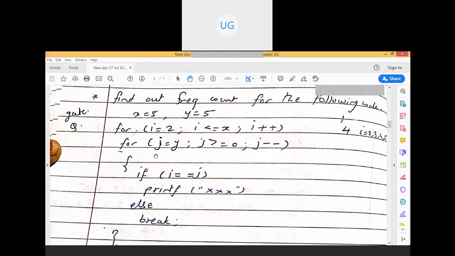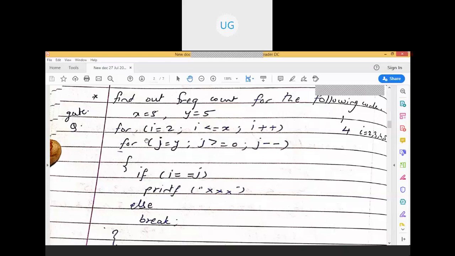Whereas j is equal to y, that means 5, and j should be greater than or equal to 0 with j minus minus. So how is it going to vary? 5, 4, 3, 2, 1, and 0 also, because it is greater than or equal to 0. So j values can be 5, 4, 3, 2, 1, 0. But let's see how it is going to get executed.